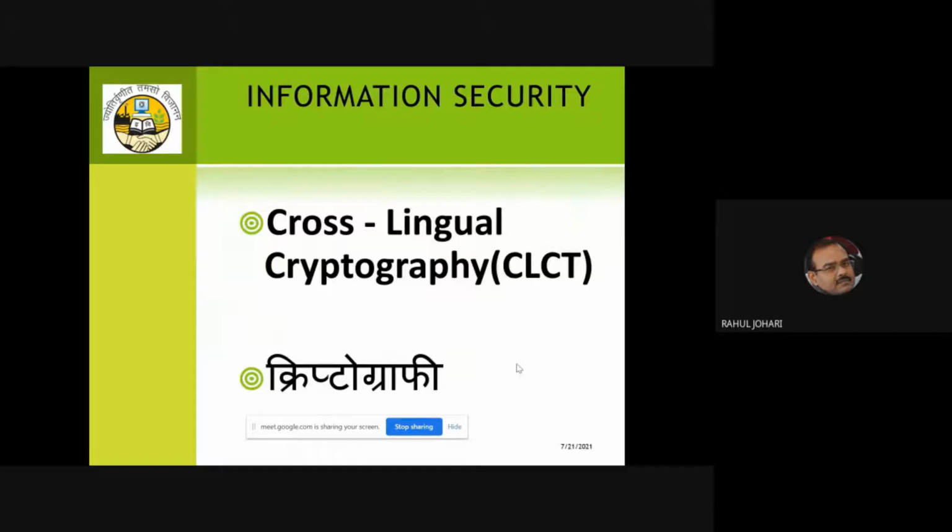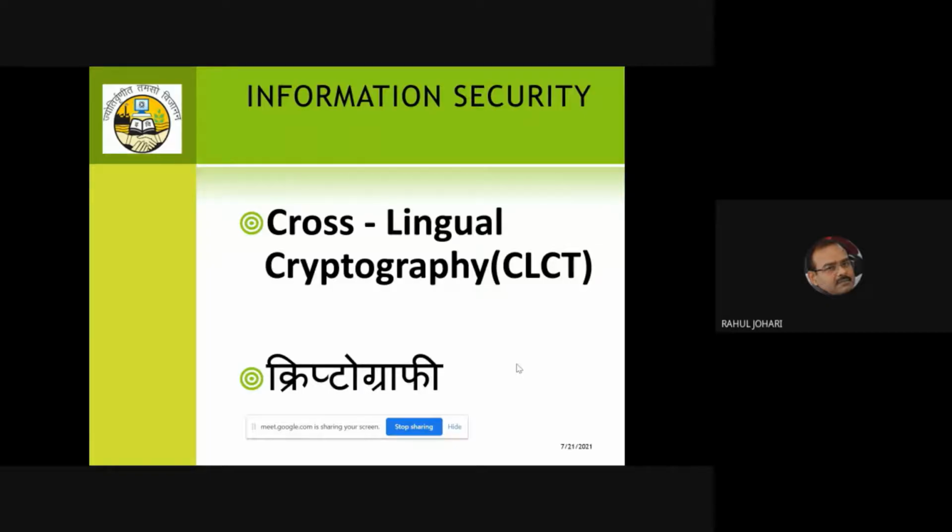Now what we did after studying all these techniques, we came up with our own technique called CLCT. It's called cross-lingual cryptographic technique, CLCT, wherein instead of using English as a language, we used native languages of India, like Hindi and Punjabi. Now Hindi is a language we normally speak, but the script we use is the Devanagari script. In the same way, Punjabi is a language, but the script is Gurumukhi. So that's the script which we have used for carrying out the encryption and the decryption.